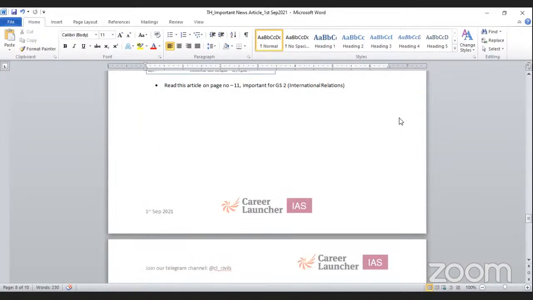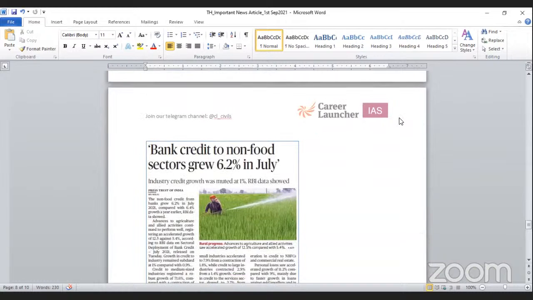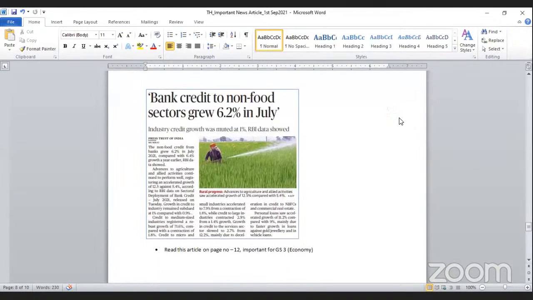Next important article: bank credit to non-food sectors grew 6.2% in July. Industry credit growth muted at 1%, RBI data showed. This article you can find on page number 12 in the economy section, and this is important for GS paper 3 under economy section as well. This is about bank credit given to the non-food sectors, and an increase has been found in the month of July. What RBI data says about this credit, what is the recovery rate of this credit, and what is the success rate of this credit, that you need to understand from this article.